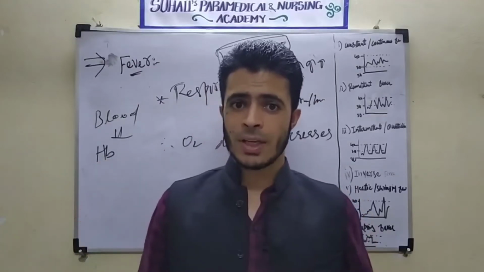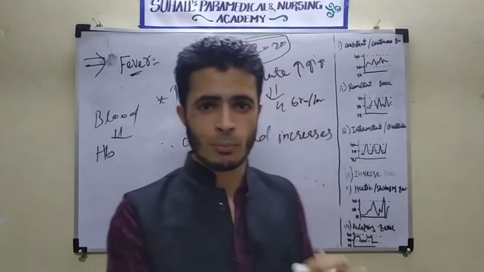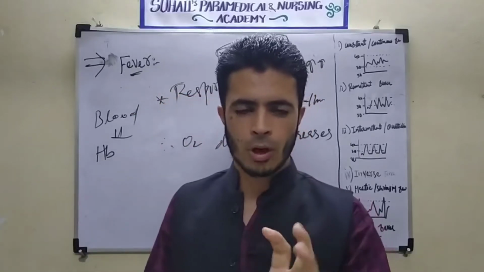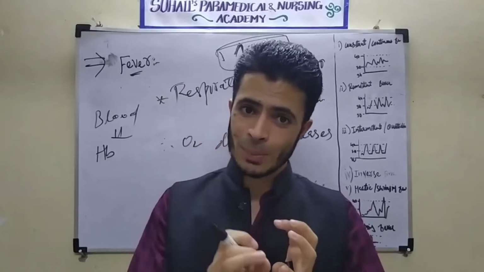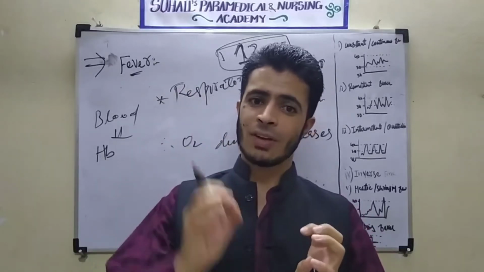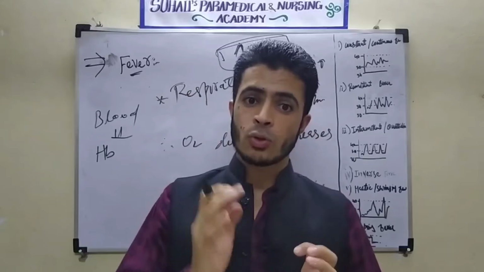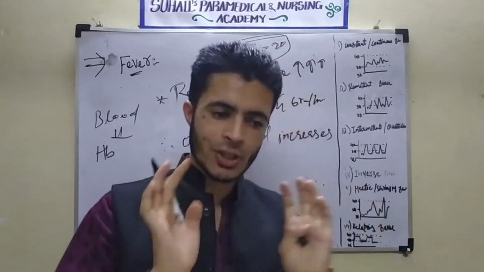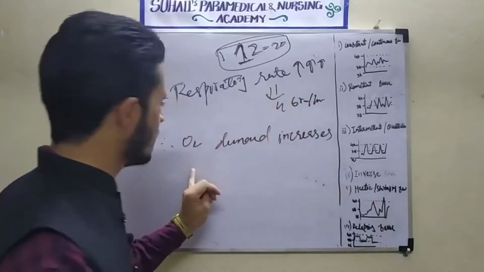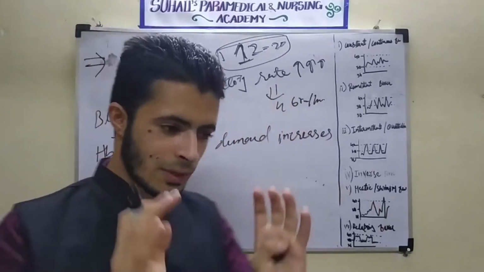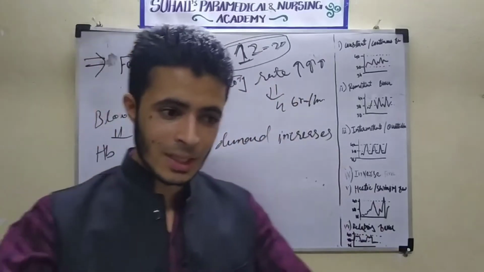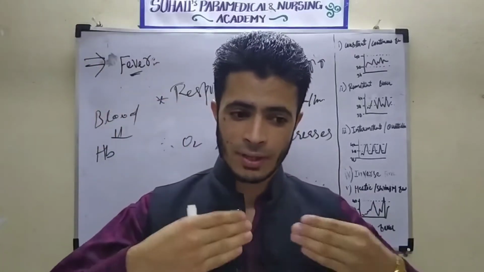I am not going to explain the detail about the hemoglobin here, that will take a lot of time. But I will tell here, the protein part is the globin part of the hemoglobin. So whenever there is increase in the temperature, it will undergo denaturation. So there may be the chance that the function of the hemoglobin will decrease. When the function of the hemoglobin decreases, the rate of oxygen delivery within the blood will be decreased.